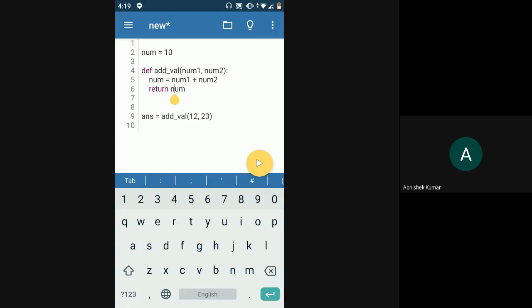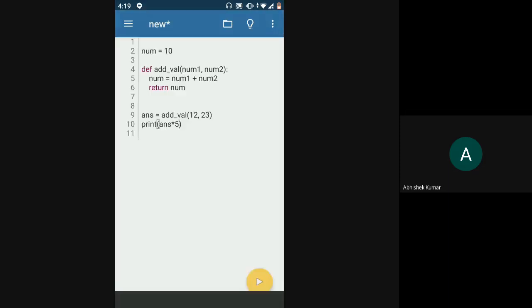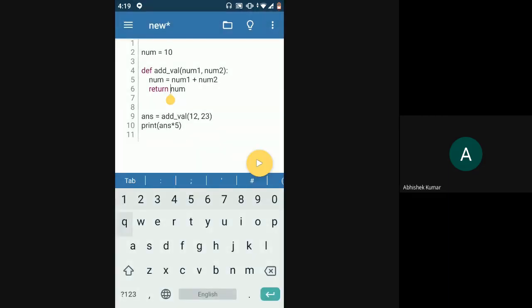So in this case, I can call this function addVal. I can add the numbers 12 and 23. I'll get the answer because I'm using the return statement in the function. So wherever this function gets called with whatever values, at that point, the addition result of the two values will be returned. And now I have the answer. Now if I want to multiply this answer with 5, I can do answer into 5. So yeah, that is one thing, the return statement.